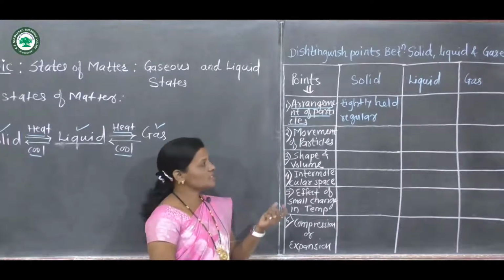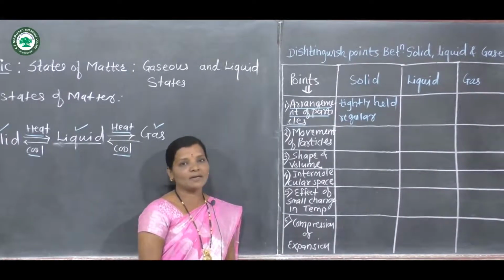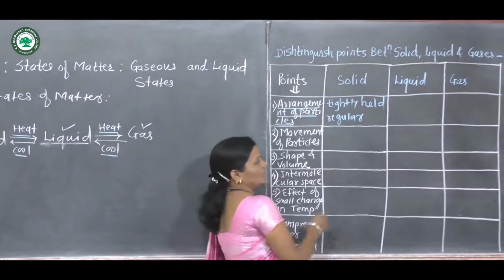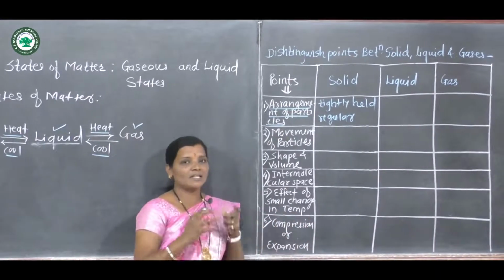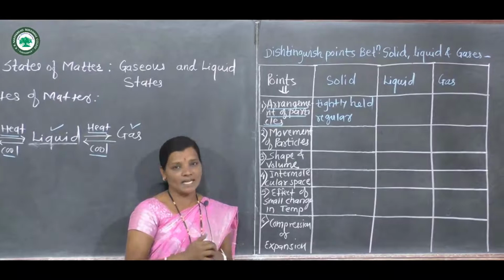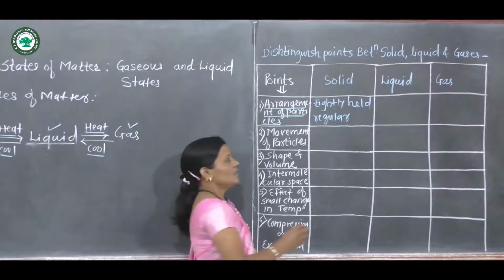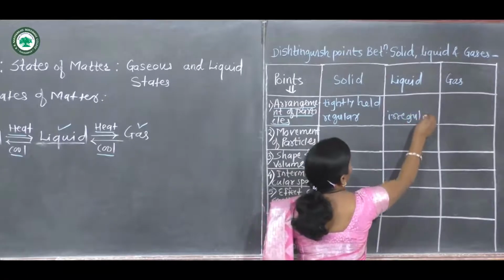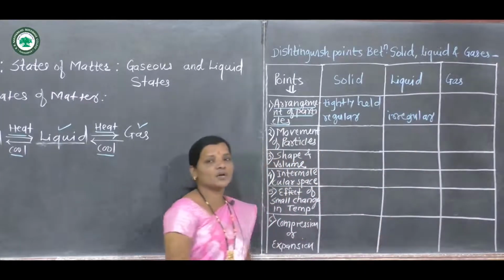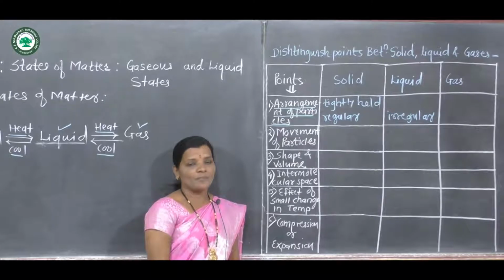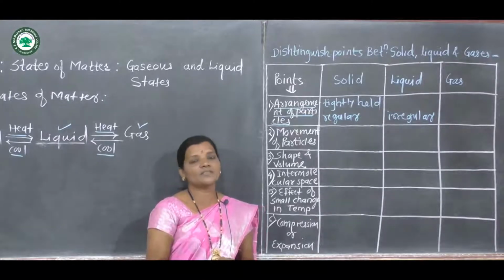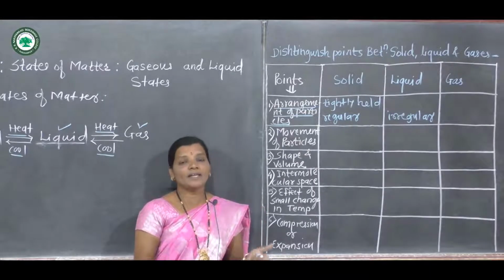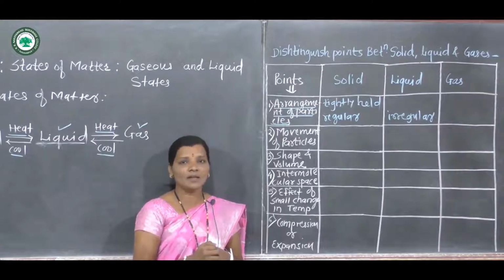Now if we consider the liquid state of that matter, then the particles present in the liquid state are loosely held, and irregular arrangement of particles is observed in case of liquid state of matter. Now if we observe the gaseous state of matter, then highly irregular arrangement of particles is observed.